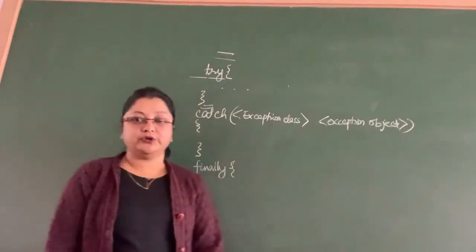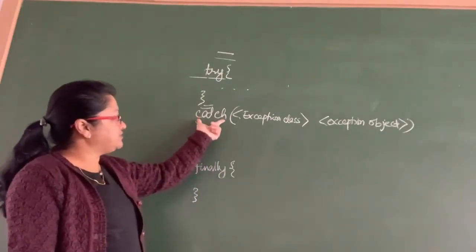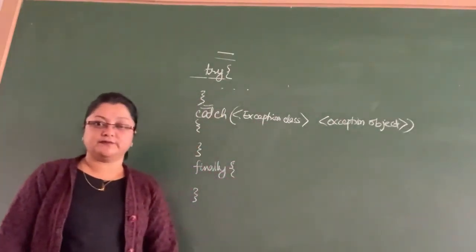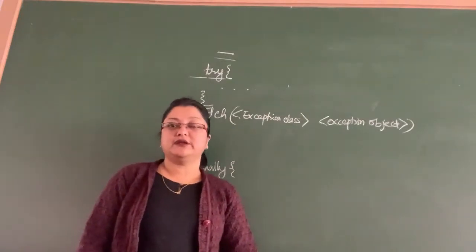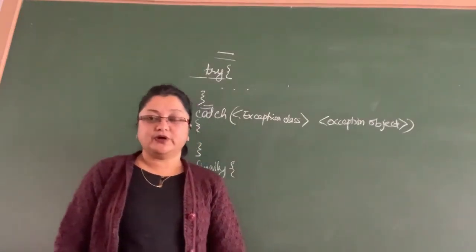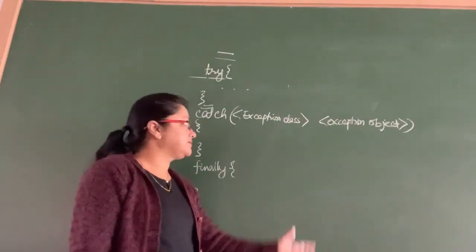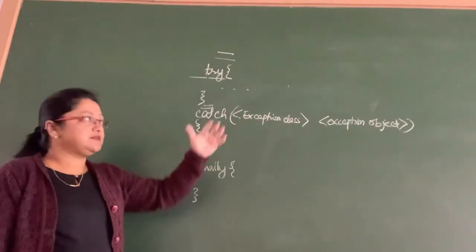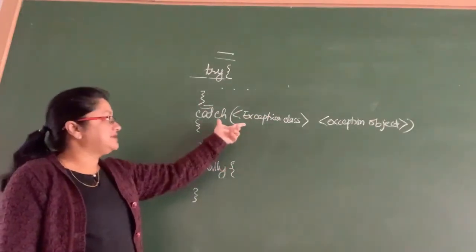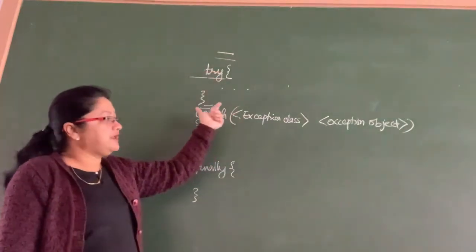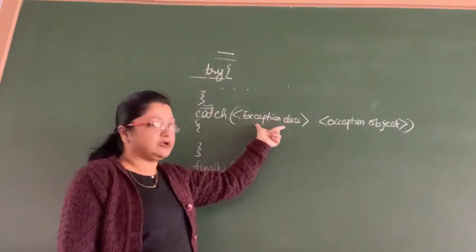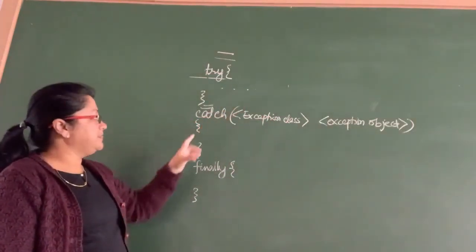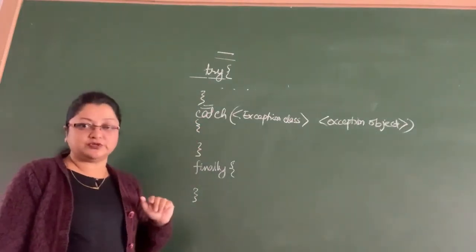In a catch block, you can see the keyword catch is used, then the exception class and the exception object. As I have mentioned, Java provides a number of classes to represent different types of exceptions. You can think of this whole thing like a switch case, where this is your switch and this is your case. So if an exception belonging to this class occurs, then the code within the catch block gets executed.